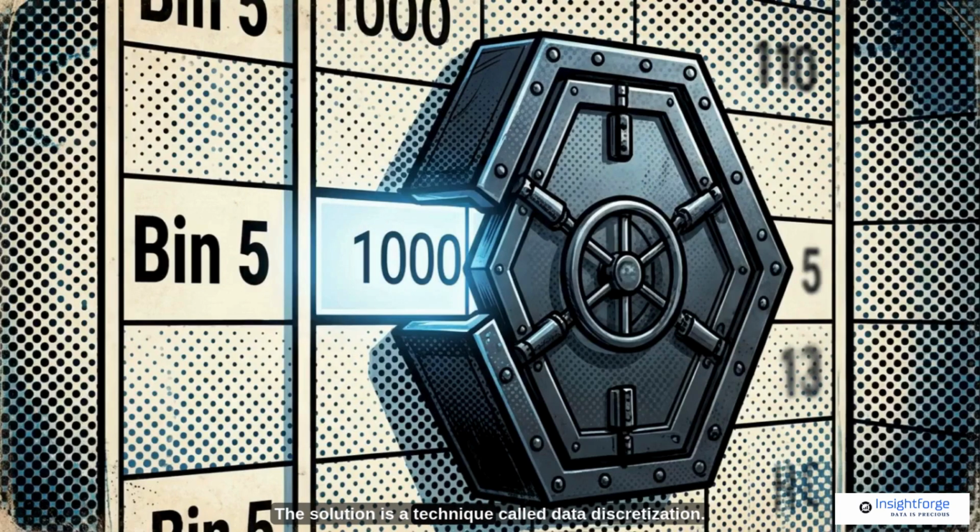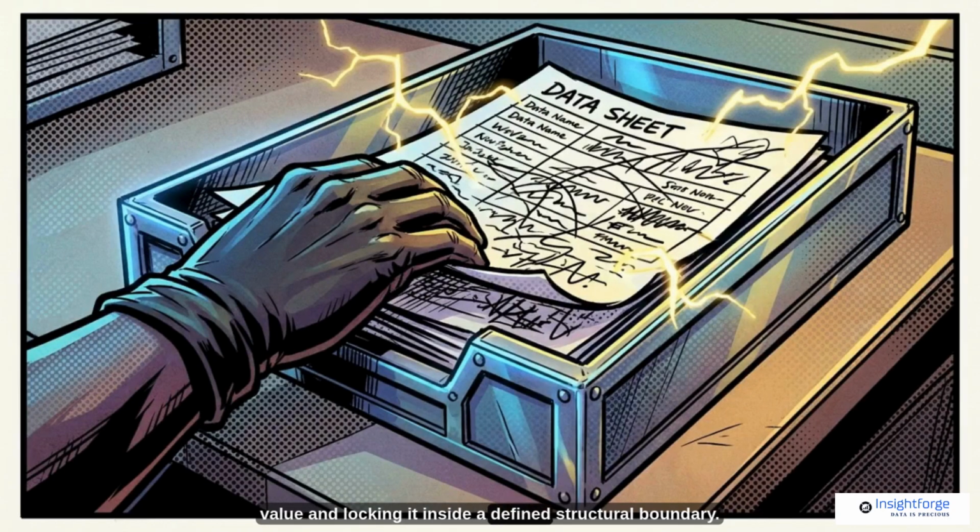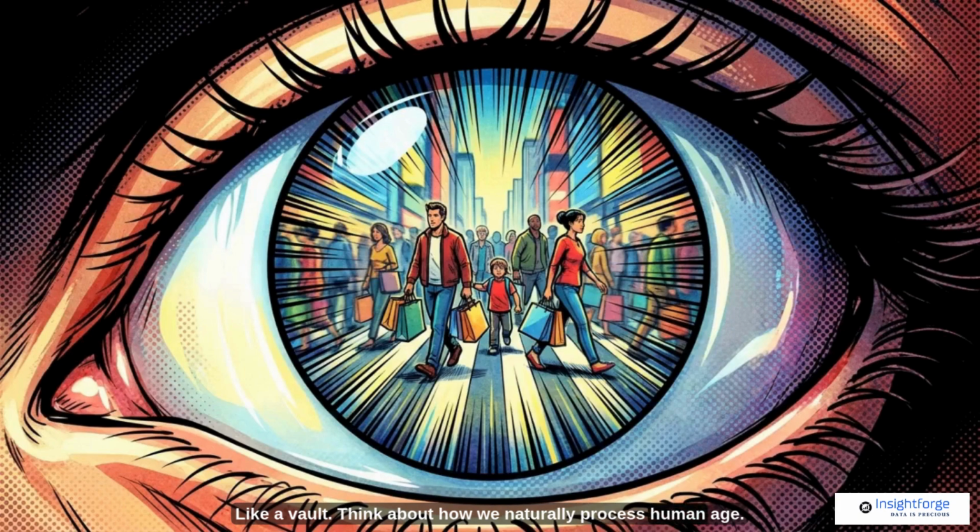The solution is a technique called data discretization. You neutralize an outlier's destructive weight by stripping away its specific numeric value and locking it inside a defined structural boundary, like a vault. Think about how we naturally process human age.